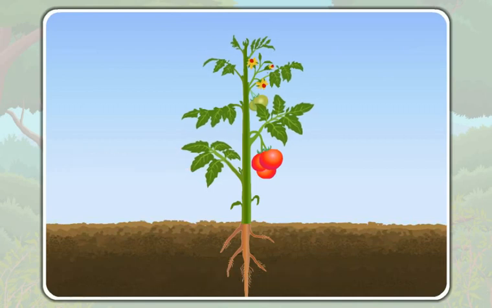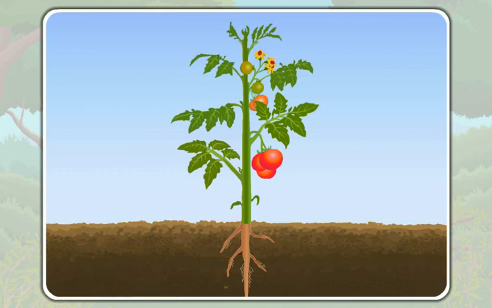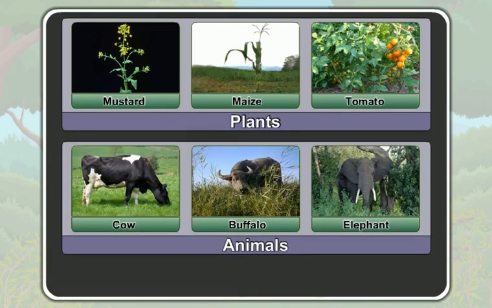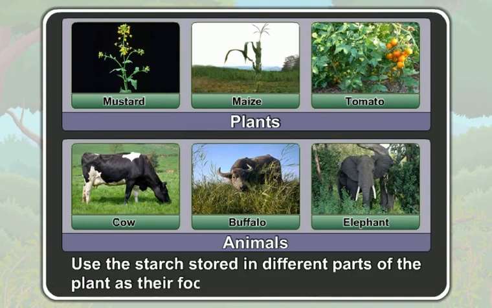A plant uses its starch to get energy and to perform various functions. A plant stores the unused starch in the roots, stems, leaves, flowers, fruits, and the seeds. Both the plants and the animals use the starch stored in different parts of the plant as their food.